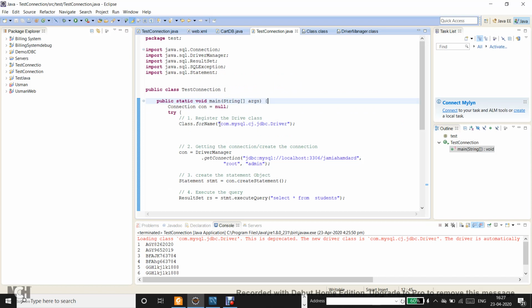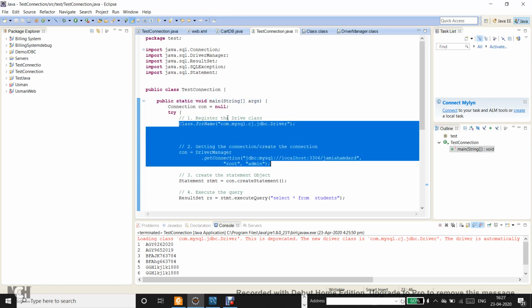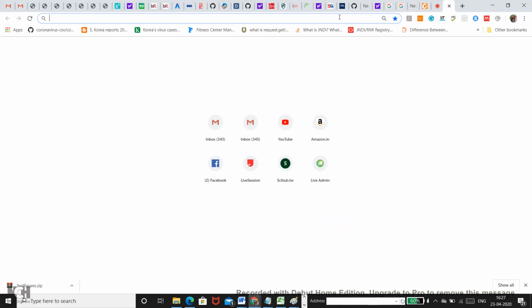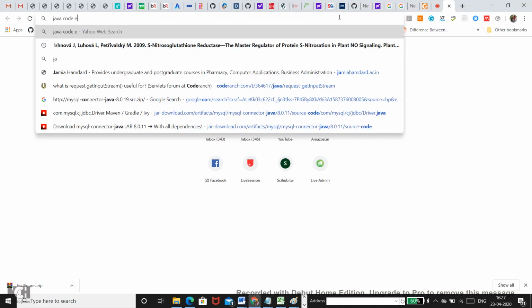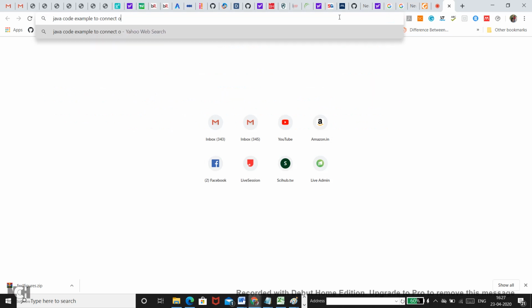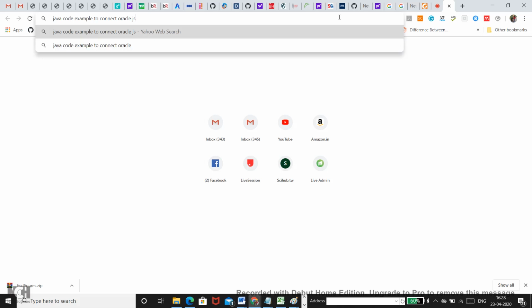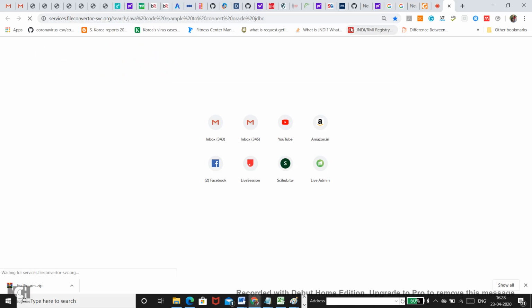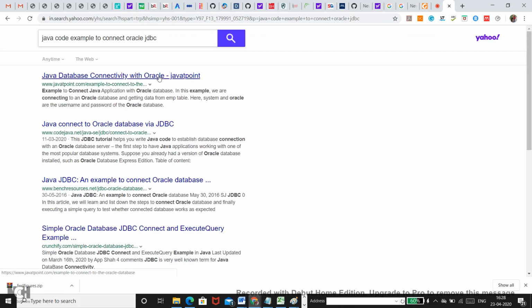Let's try to Google and figure out what could be the difference if we try to connect using an Oracle database instead of a MySQL database. Just let me open a browser and find out. I will simply type Java code example to connect Oracle JDBC.